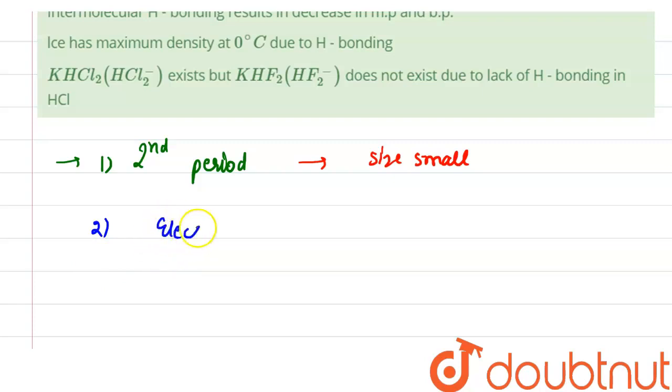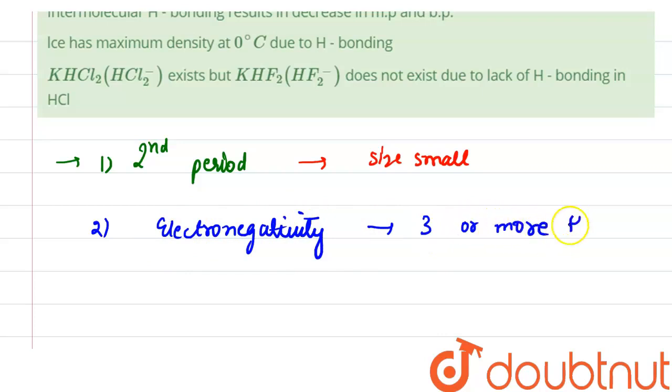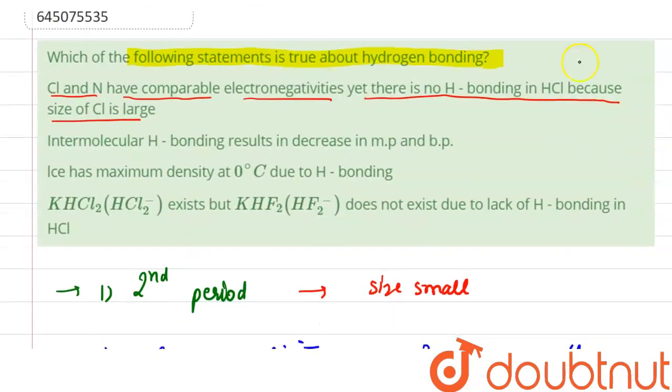Second, the electronegativity of the atom must be 3 or more than 3. Now let us see the options here.